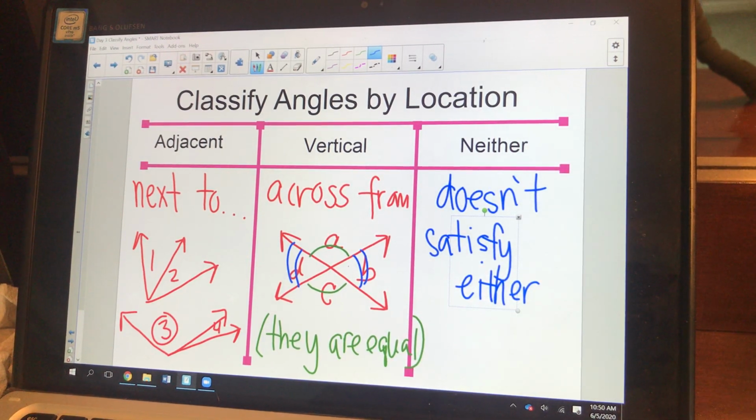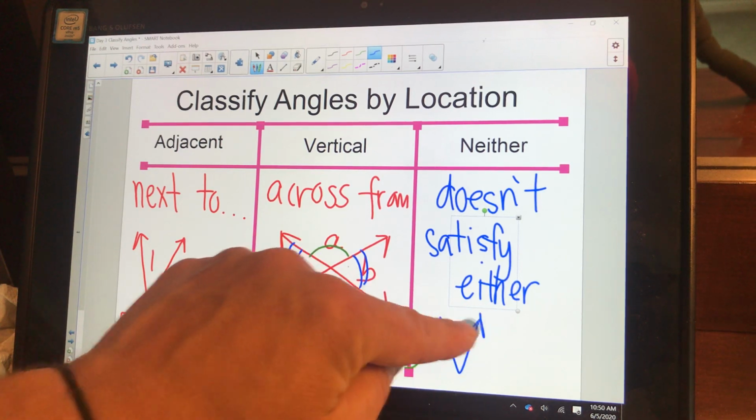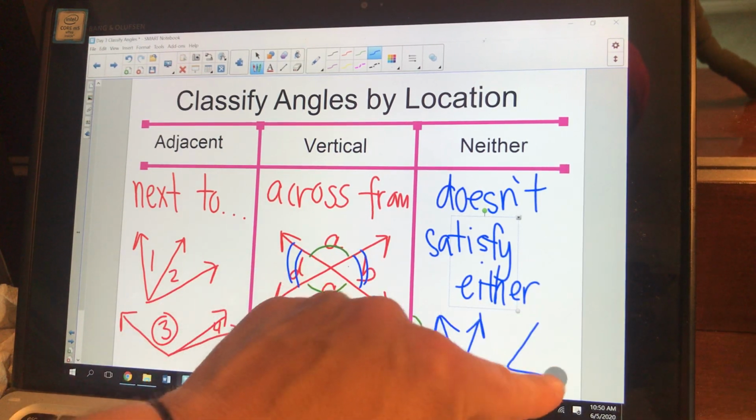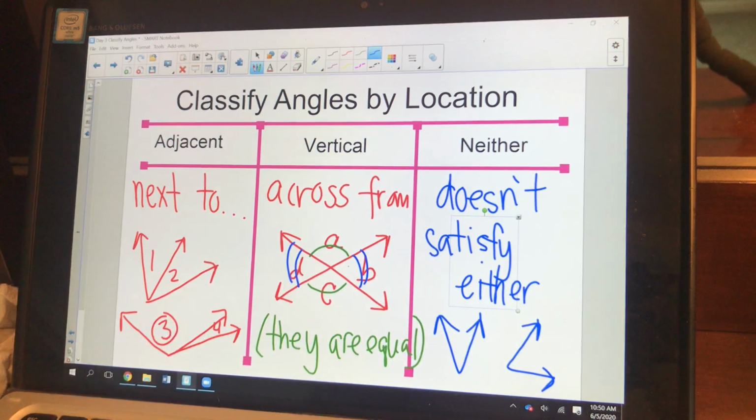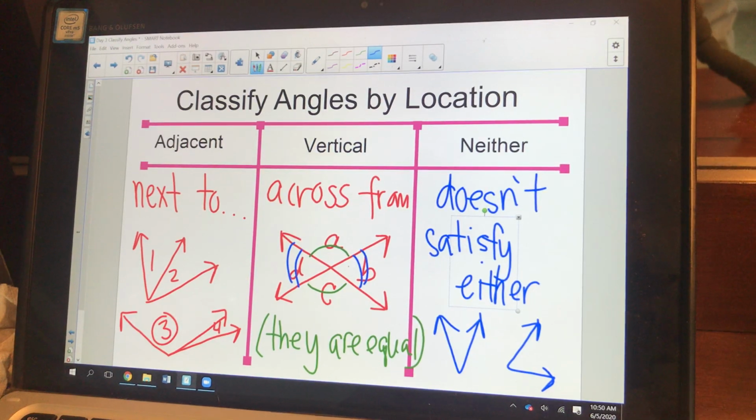They're not next to each other and they're not vertical. Anything else would be considered neither. If two angles are just out here like this, those aren't touching, they're not next to each other, and they're not across from each other, so we'd say they're neither. They're neither across from each other nor adjacent to each other.